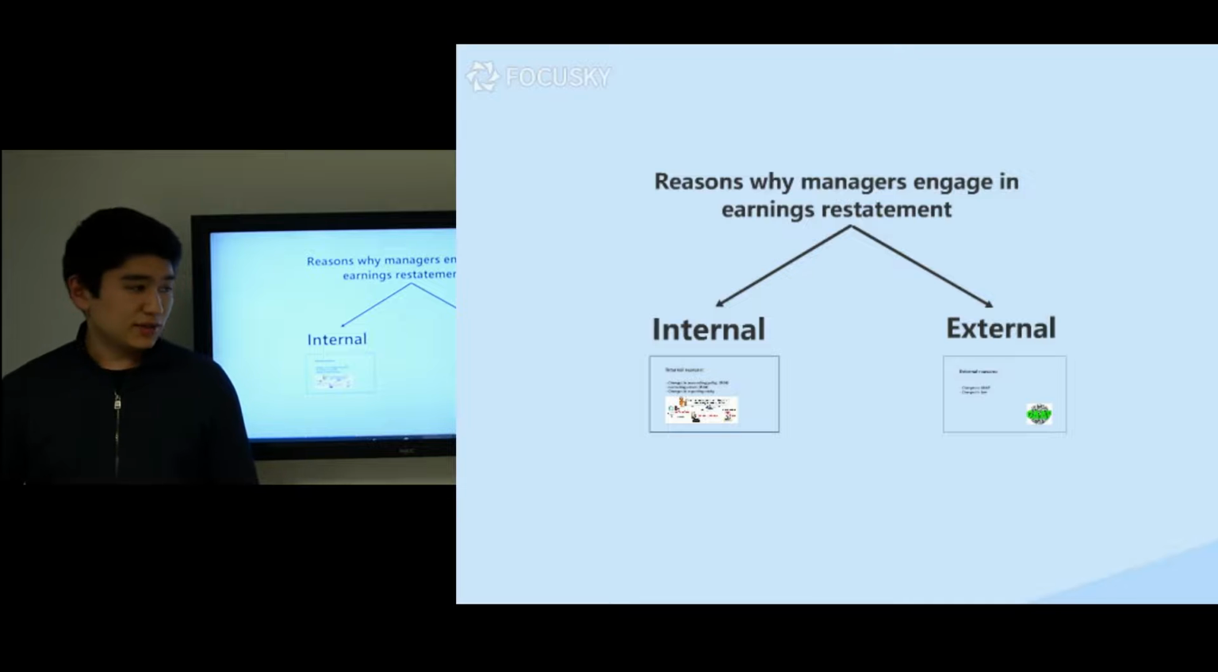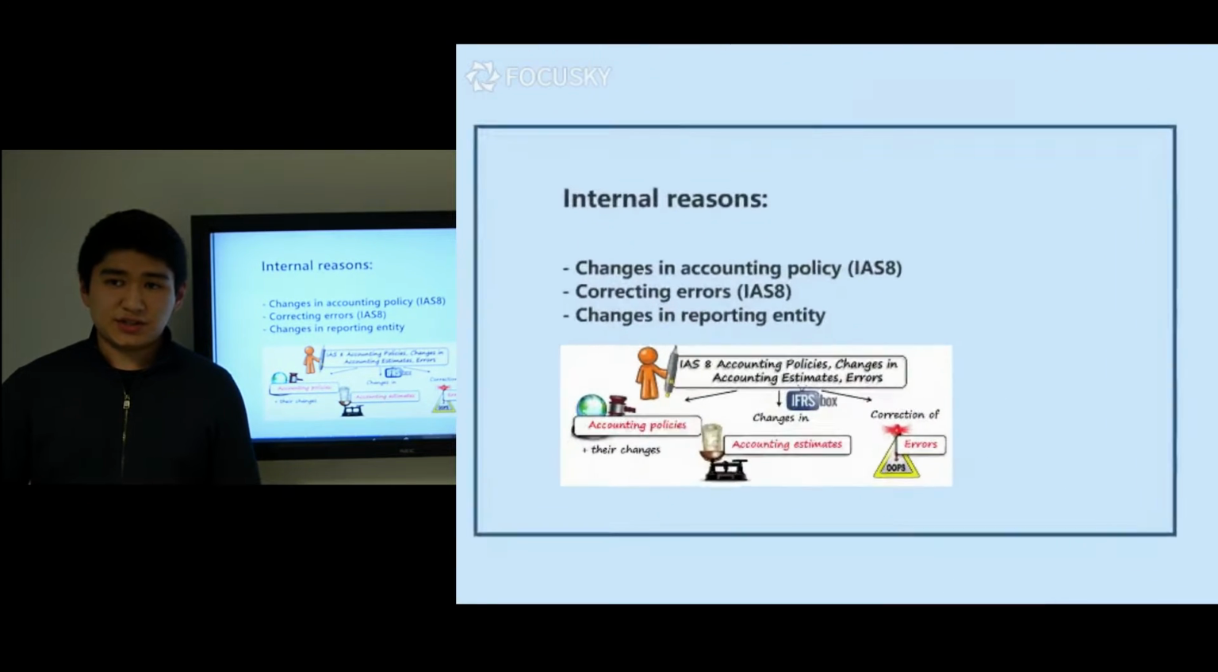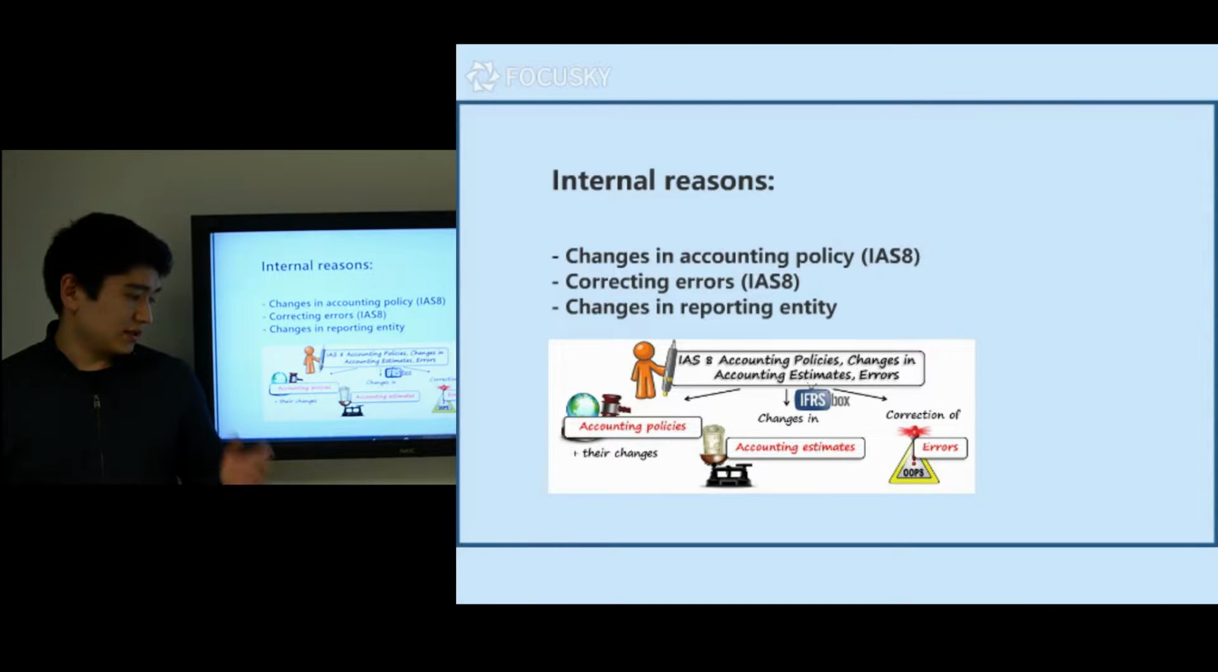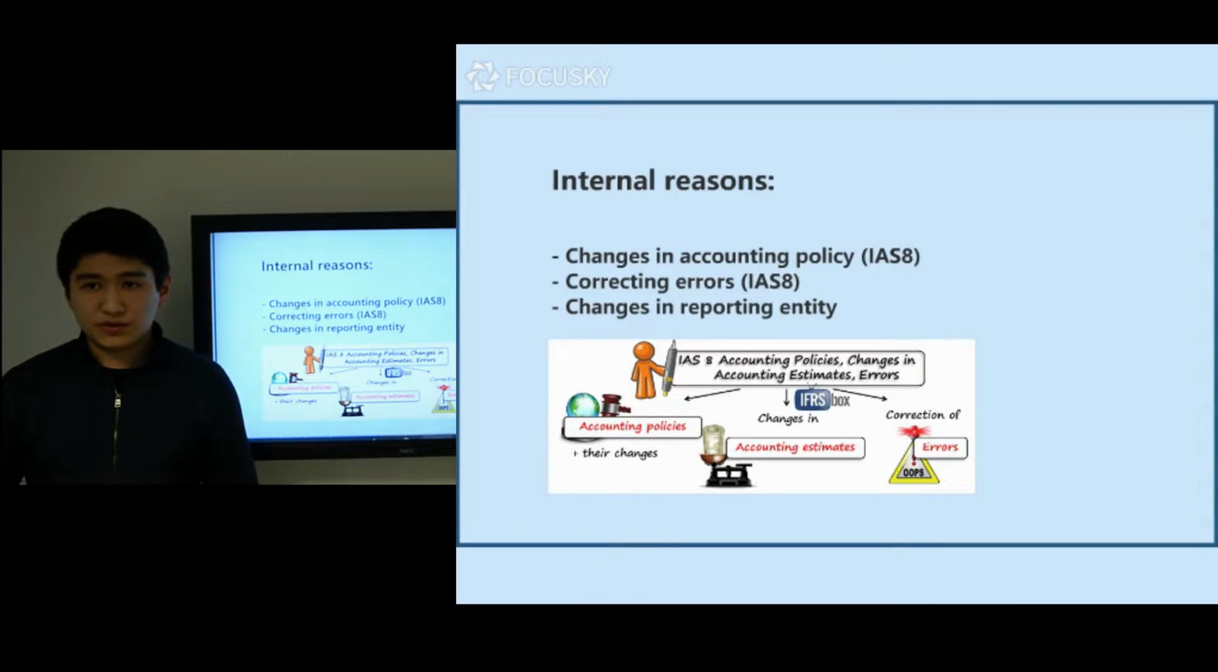Looking at the internal reasons, the change in accounting policy and correcting errors are two main reasons for the process of earning restatements. And the restatement must be done according to International Accounting Standard number 8, which considers accounting policies, accounting estimates, and the correction of errors. Also, earnings restatements must be done if a company changed its ownership type in the current year and it had an impact on the financial statement.